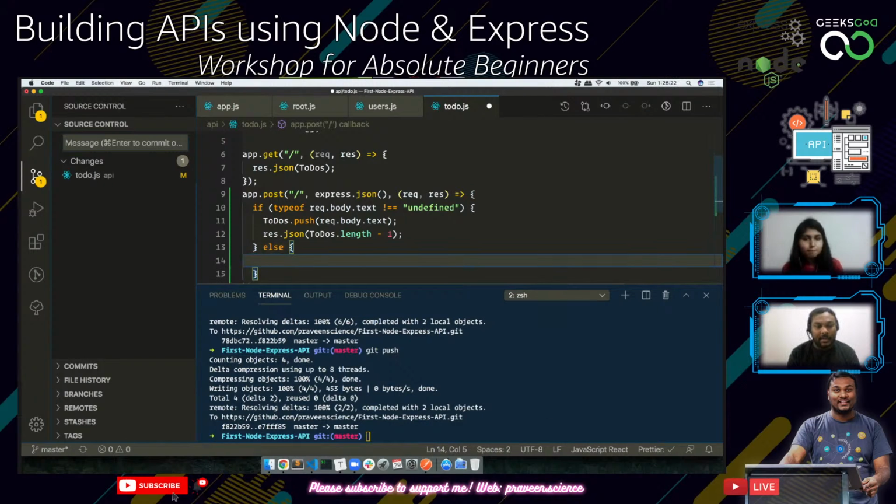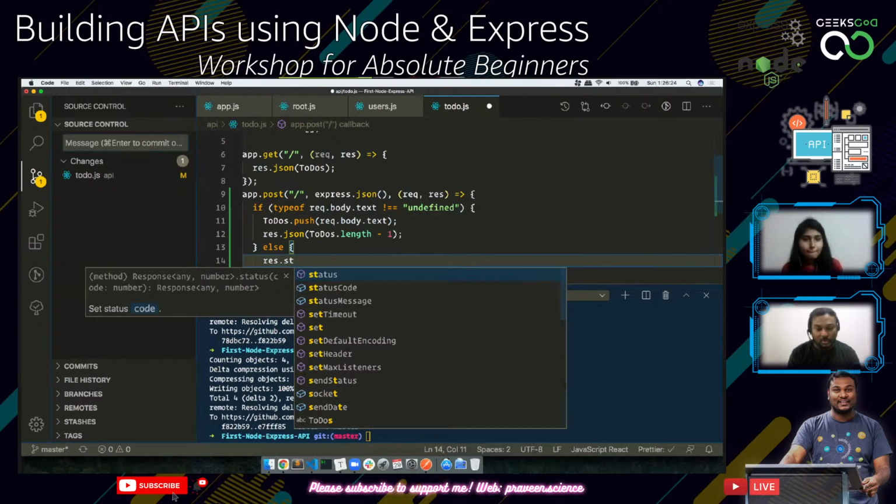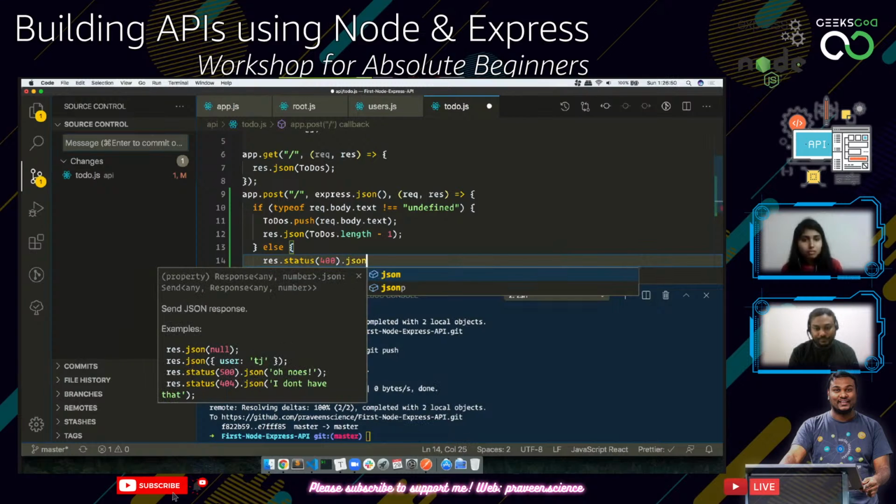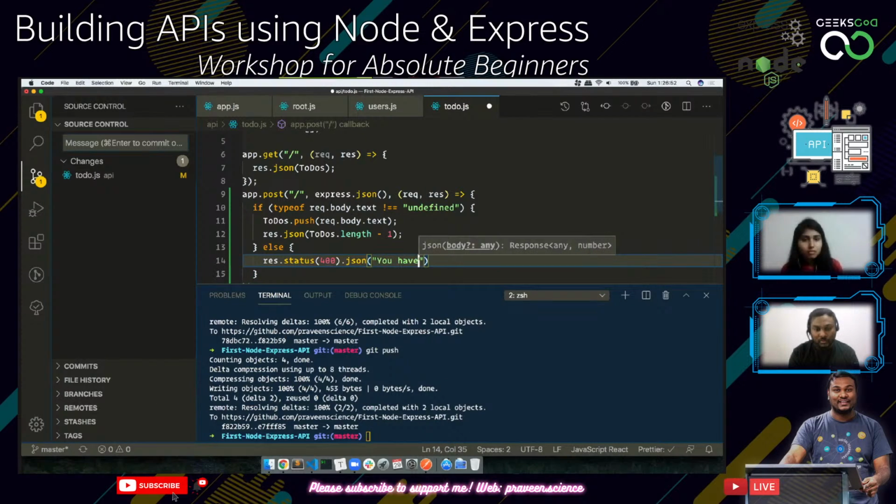For that, I need to set the status code. So I'm just going to call the status with a code saying it's a client error, right? So what will be the range of the status code? 200s are success, 300s are redirects, 400s are client errors, 500s are server errors. So I'll be using 400, which is a bad request. And then I'm going to tell them a message saying you have to enter text.